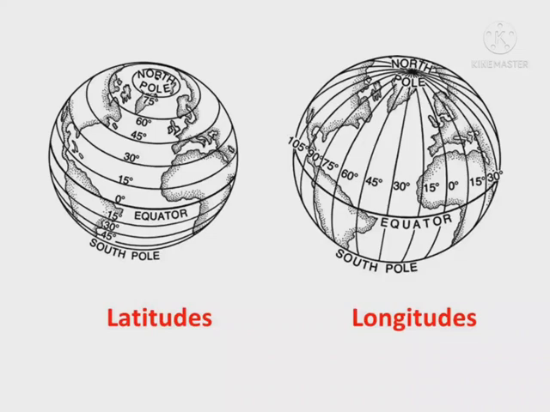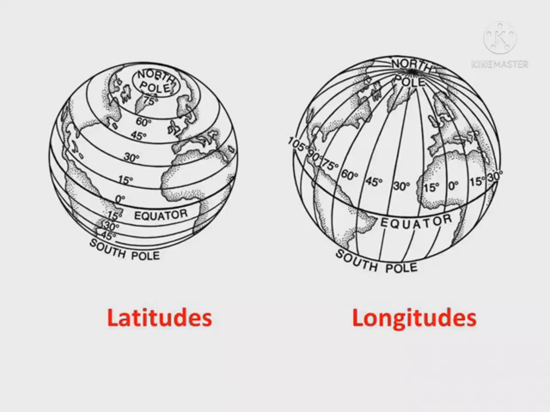Latitude values range from 0 degree to 90 degree north, the North Pole, and 90 degree south, the South Pole. Thus, there are 180 main latitudes, not counting the equator. The equator, the 0 degree latitude, is the largest among all the latitudes.